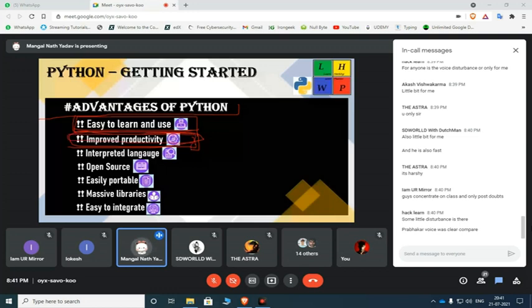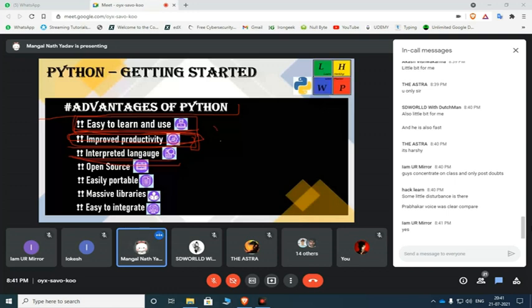Interpreted language. It compiles code one by one line, like I wrote some code like